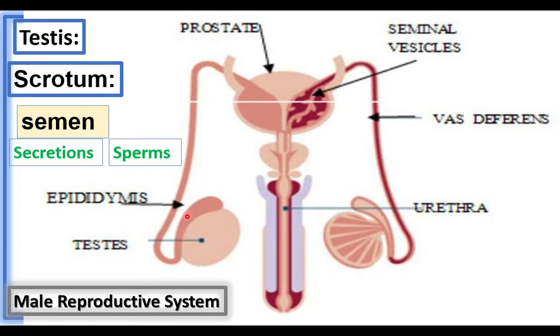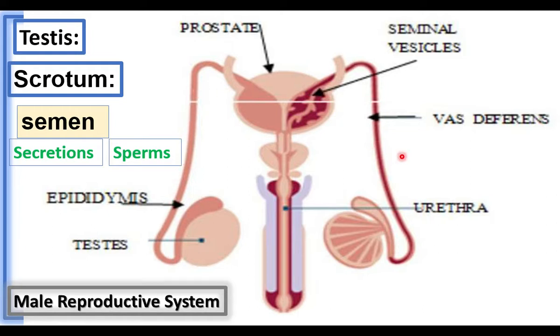Epididymis is a coiled tube found outside each testis. Epididymis is followed by a straight tube. From each testis, a straight tube arises. That is called the vas deferens. This is one vas deferens. This is another vas deferens. From the testis, the vas deferens carries the sperms.